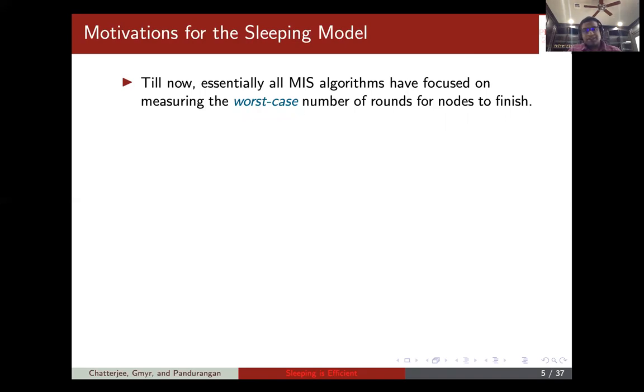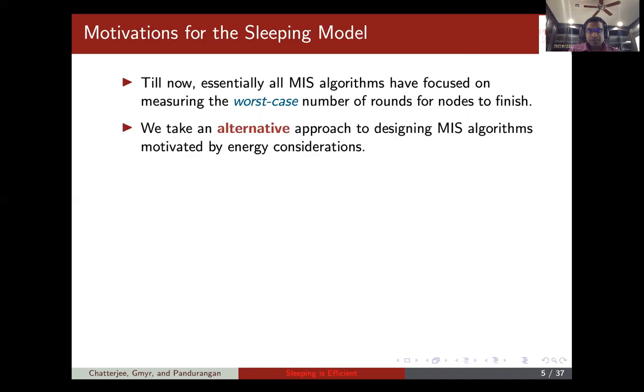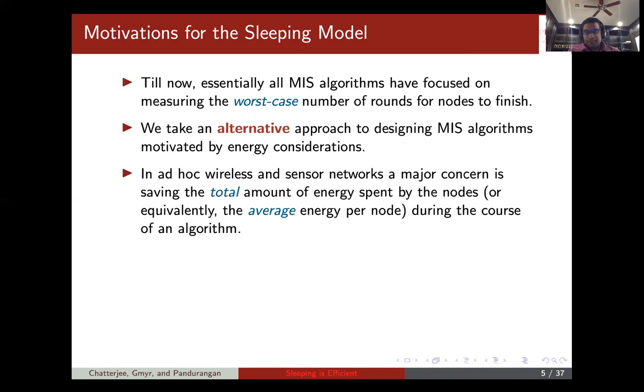The point is that essentially all MIS algorithms till now have focused on measuring the worst case number of rounds for nodes to finish. So in this paper, we take an alternate approach that focuses on designing MIS algorithms, or more generally distributed algorithms, that are motivated by energy considerations. For example, in ad hoc wireless and sensor networks, where MIS can be an important subroutine, a major concern is saving the total amount of energy spent by nodes, or equivalently the average energy spent by a node during the course of an algorithm.